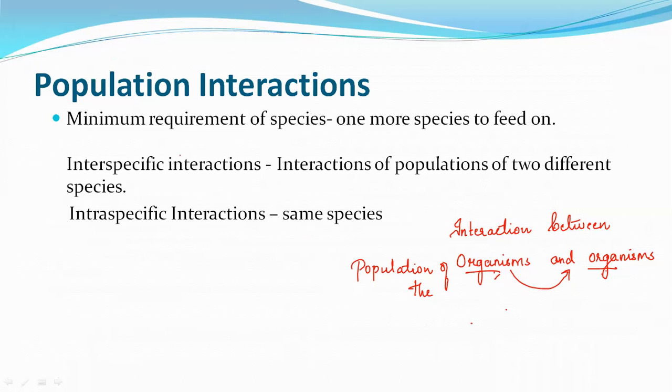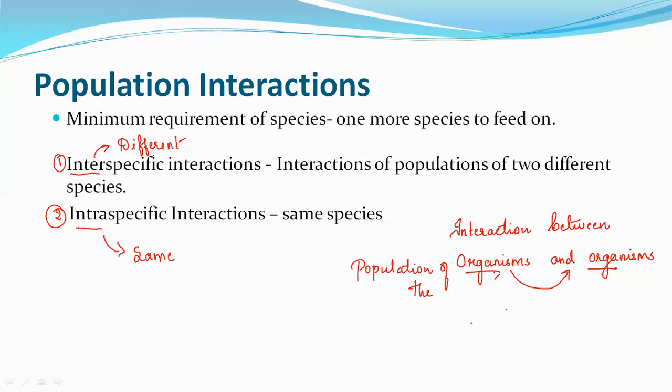In that there are two types: interspecific interactions and intraspecific interactions. Always remember inter and intra.